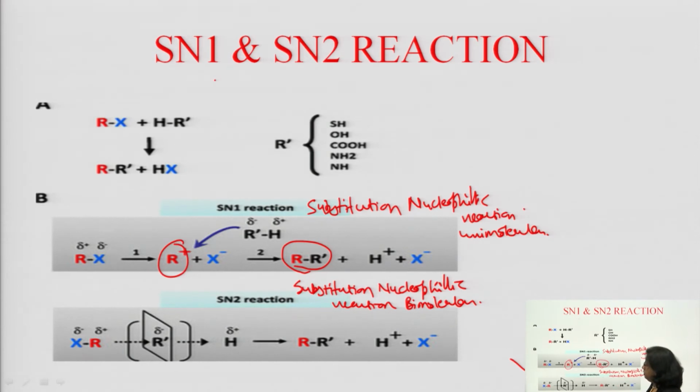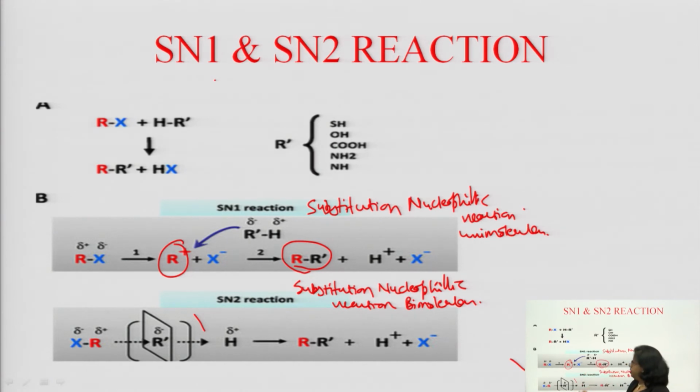In the SN2 mechanism, you see here it is a single step, this is the transition phase. In the transition phase, you see R is leaving the substrate, the alkyl group is leaving the substrate, and at the same time the nucleophile is attached. At a 180-degree angle, one group is leaving and another group is attaching.